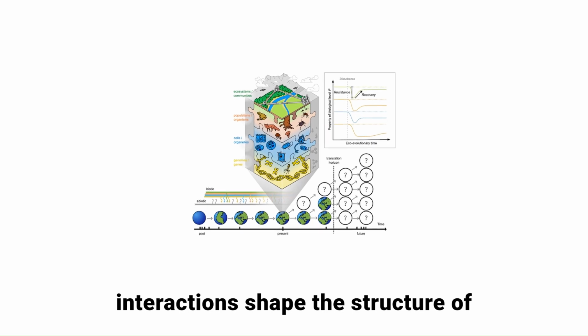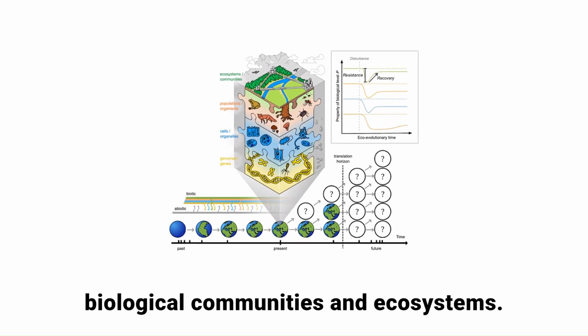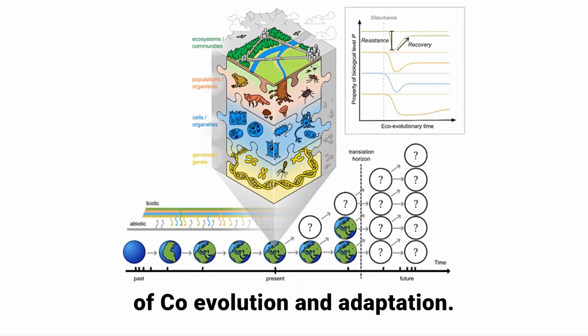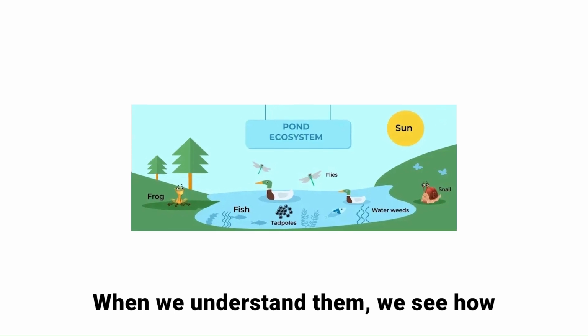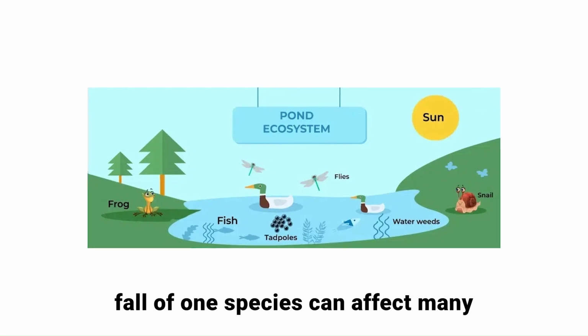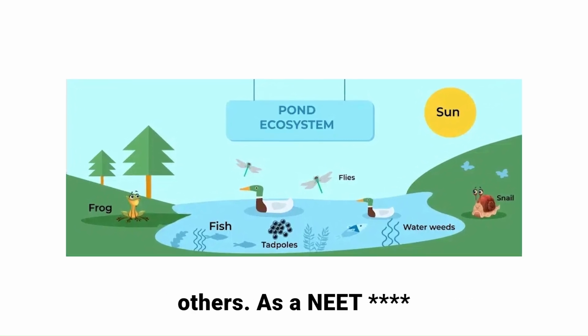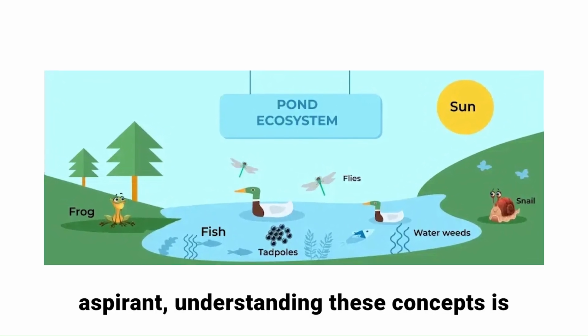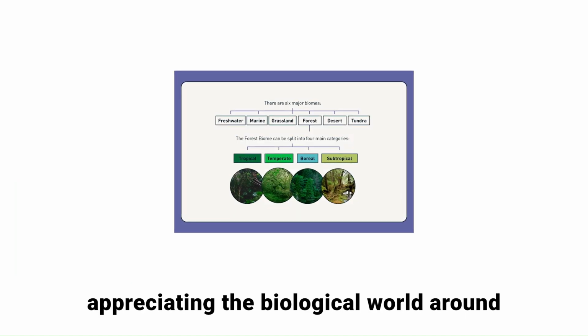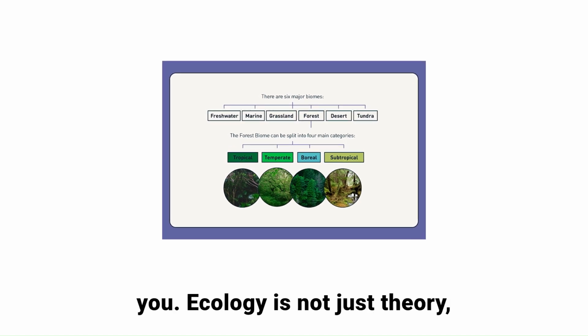These interactions shape the structure of biological communities and ecosystems. They are the result of millions of years of coevolution and adaptation. When we understand them, we see how interconnected life is, how the rise or fall of one species can affect many others. As a NEET or JEE aspirant, understanding these concepts is not only vital for exams but also for appreciating the biological world around you.